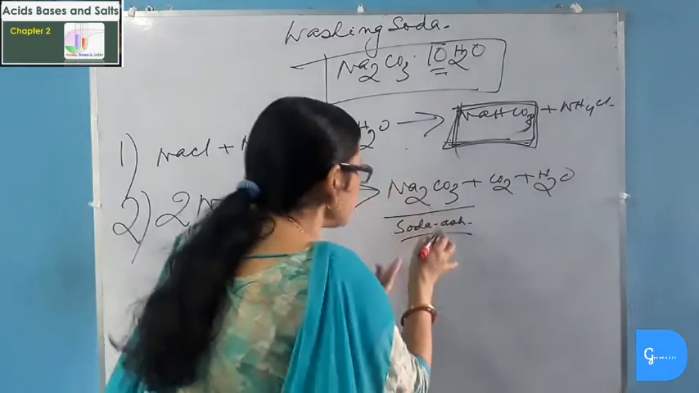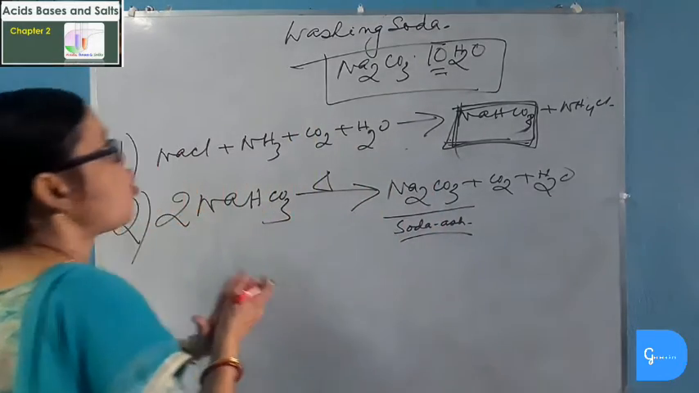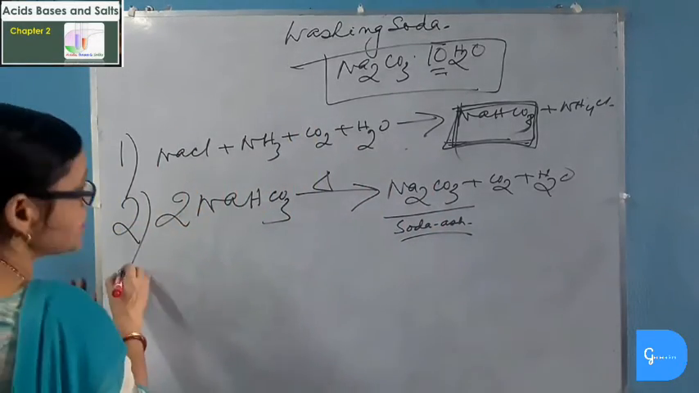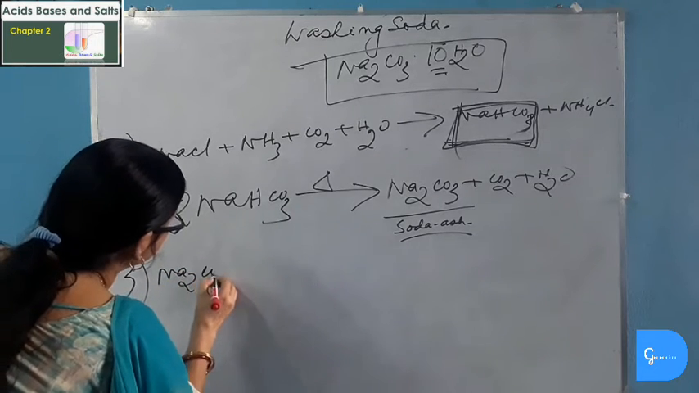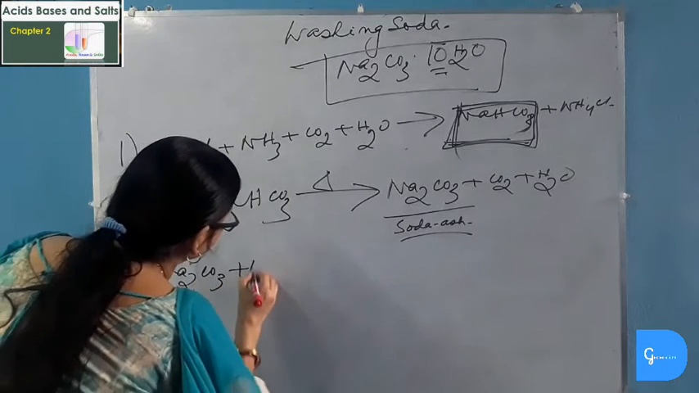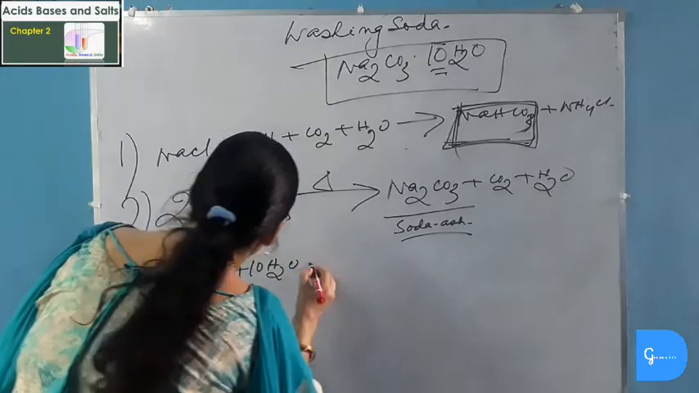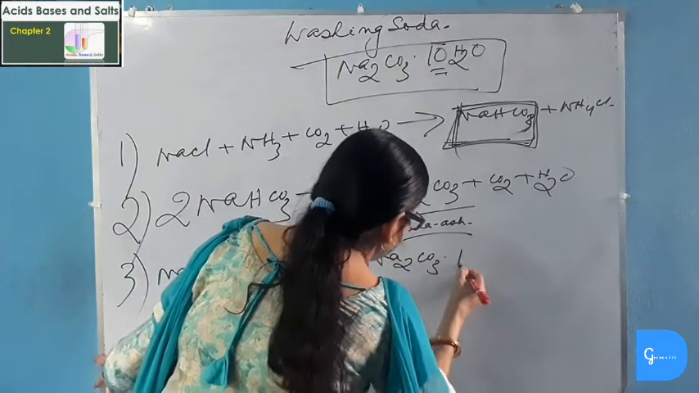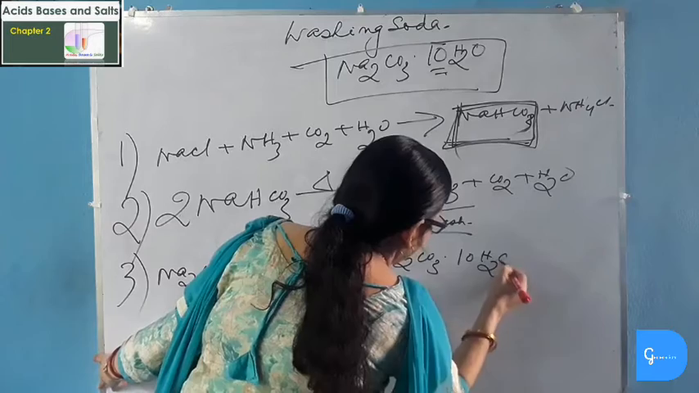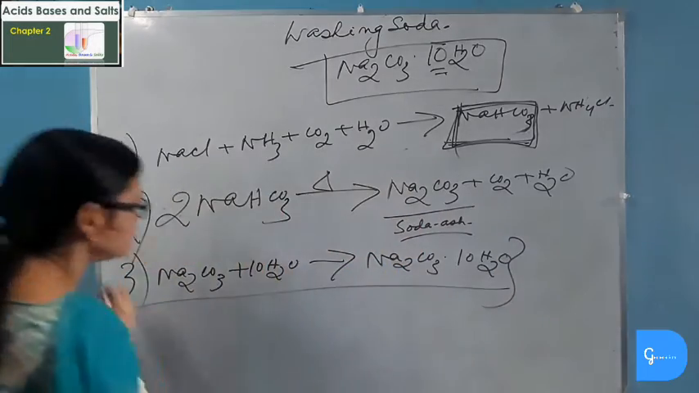Now when this soda ash or dry sodium carbonate or dry washing soda is dissolved in water, then it produces sodium carbonate decahydrate, and this is the washing soda.